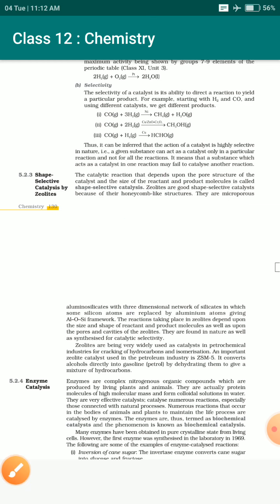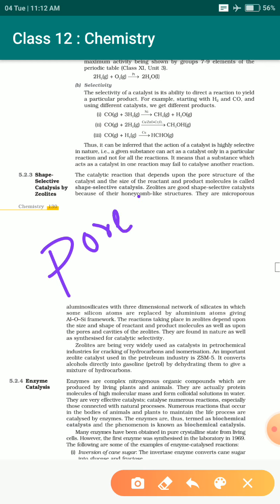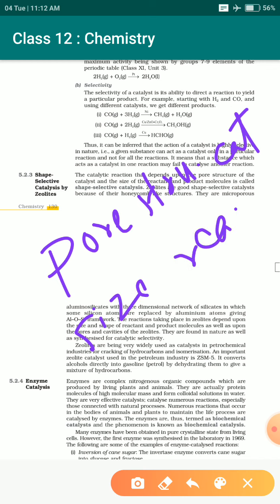Similarly, catalysts have this pore structure, and some catalysis processes depend upon the pore structure of the catalyst and the size of the reactant. In such a reaction, where shape is a major factor, the selective catalyst only allows passage through a specific structure, just like a specific key is only used for a particular lock.